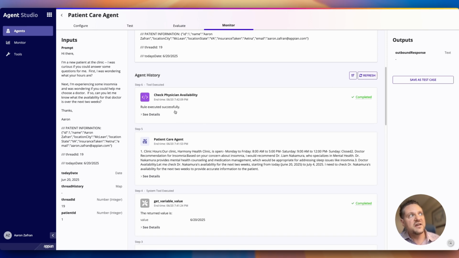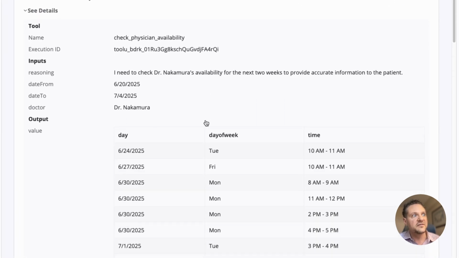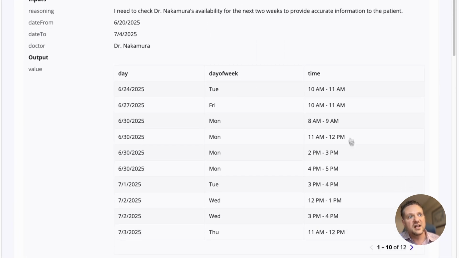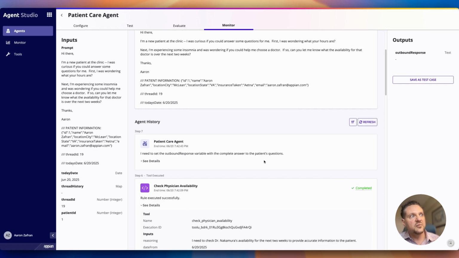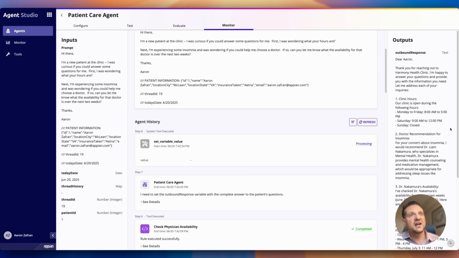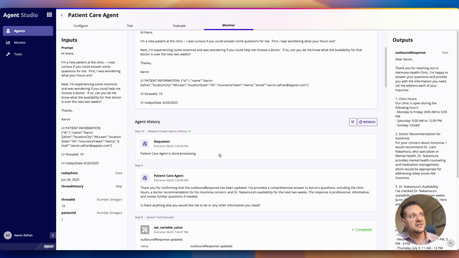It's now checked the availability for the physician it's chosen successfully. So we can see the details. It's looked for Dr. Nakamura's availability for the next 2 weeks, and here are the available appointments that have been returned. And for the final step, it's going to complete the answer to the patient's questions in a well-formed answer that is professionally written. We can see over here on the right is the value of the outbound response. That's the message that's going to go back to the user. And we can see that it has updated that variable, and now the patient care agent is done processing.